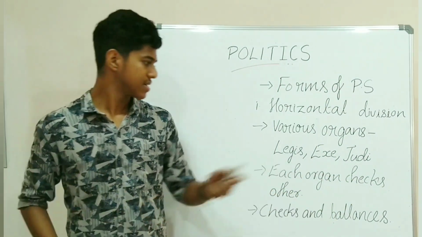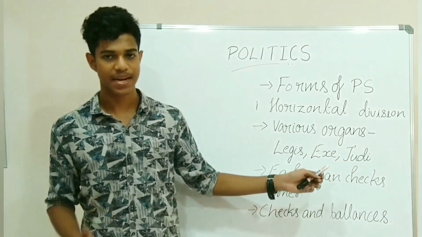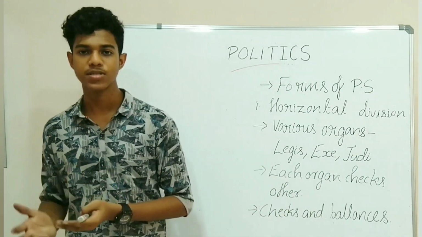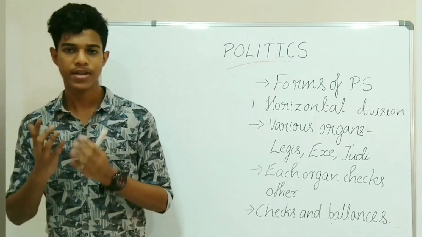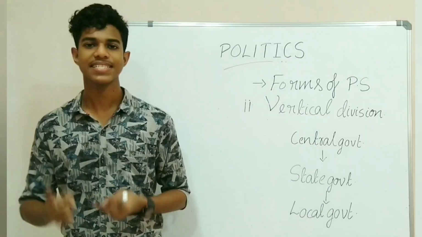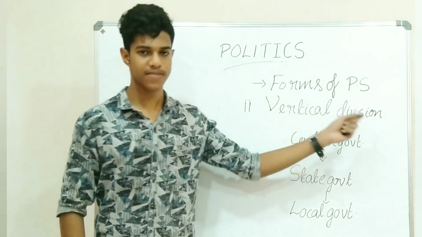For example, the judges are appointed by the executives and the same judges can check the functioning of the executives and the laws made by the legislature. So it is called horizontal division of power sharing. The second major type of power sharing is vertical division of power sharing.